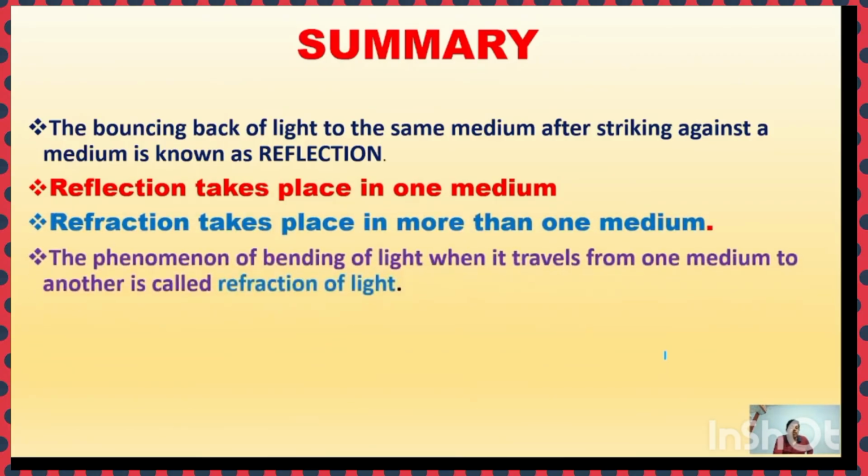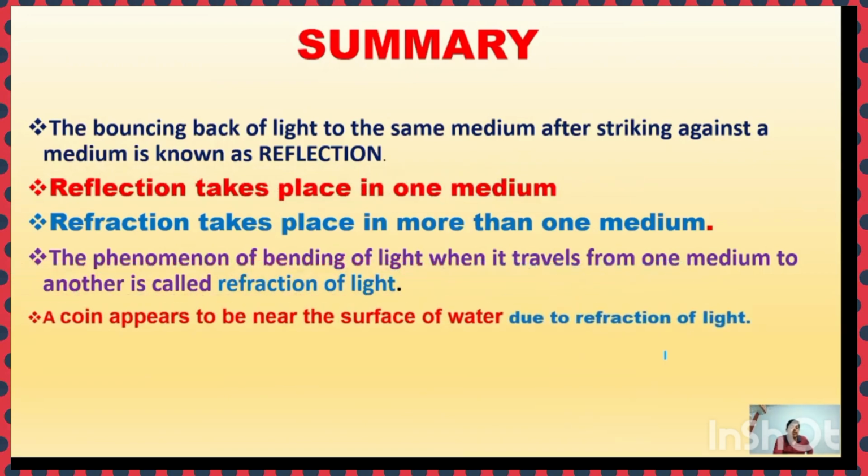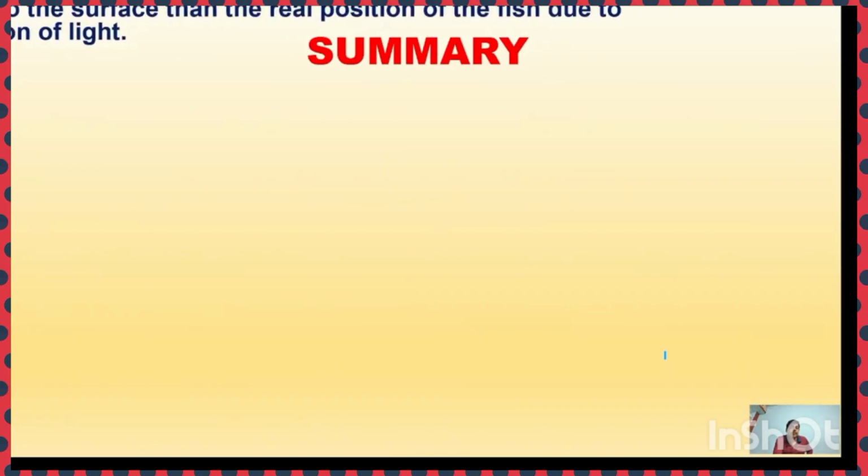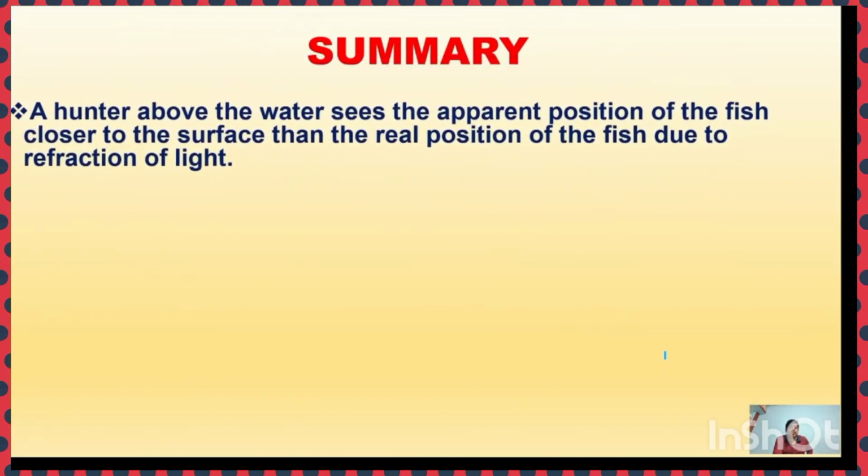The phenomenon of bending of light when it travels from one medium to another medium is called refraction of light. A coin appears to be near the surface of water due to refraction of light. A hunter above the water sees the apparent position of the fish closer to the surface of water than the real position of the fish due to refraction of light.